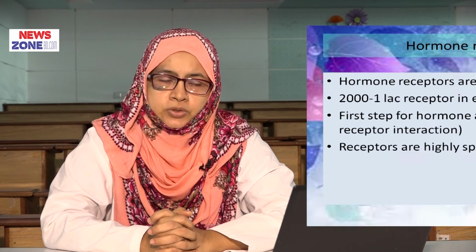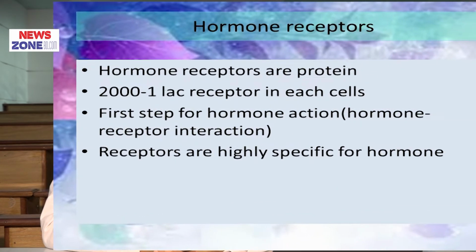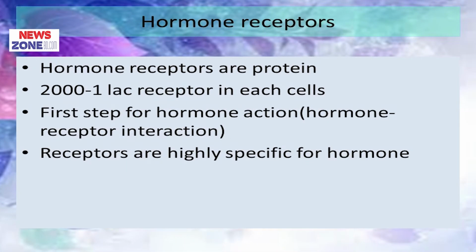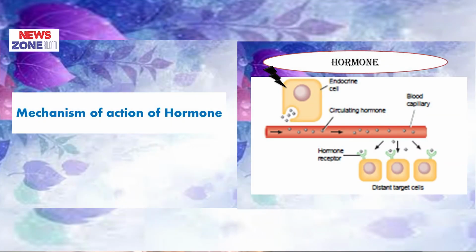Today, I will discuss the endocrine system. Hormone receptors are proteins. There are different types of proteins present in one cell; 2000 to 1 lakh receptors can be present in one cell. The first step for a hormone to act is to bind with the receptors, forming a hormone receptor complex, and these receptors are highly specific for specific hormones. Now we will discuss the mechanism of action of hormones.